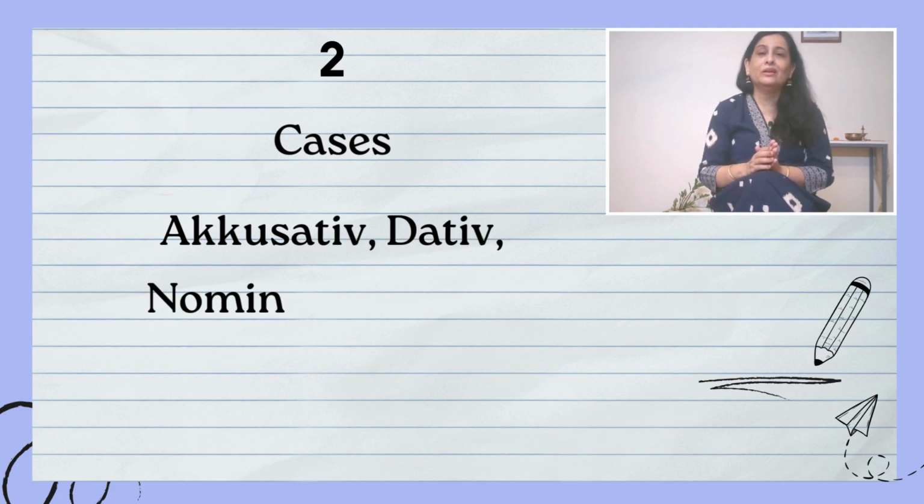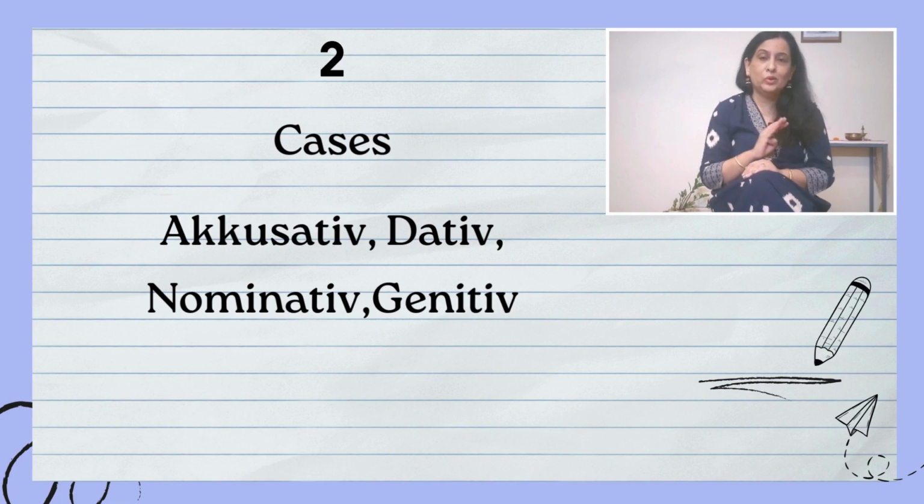Now the next one is cases. In German, there are 4 major or important cases. Those are accusative, dative, nominative and genitive. Now these cases you have to use prominently here in German grammar. Okay, so this is clear.